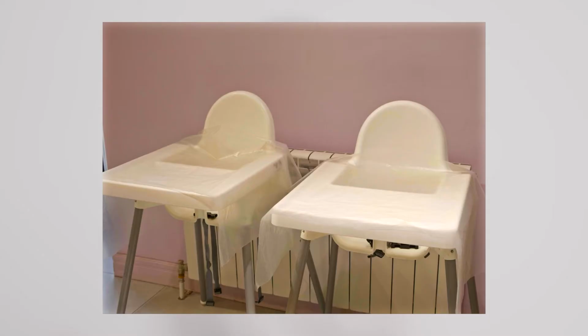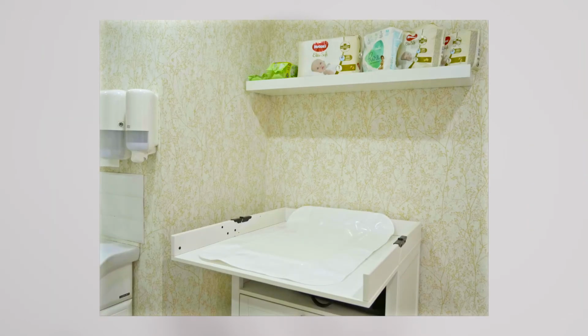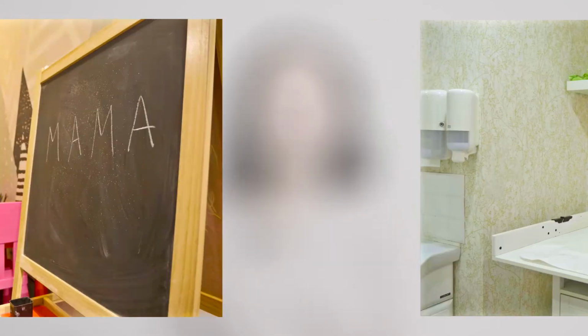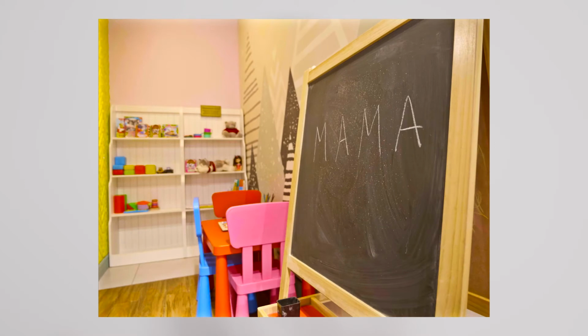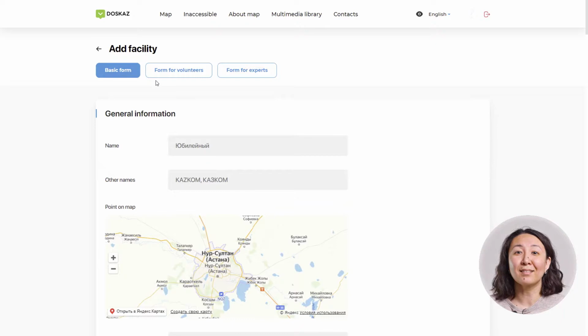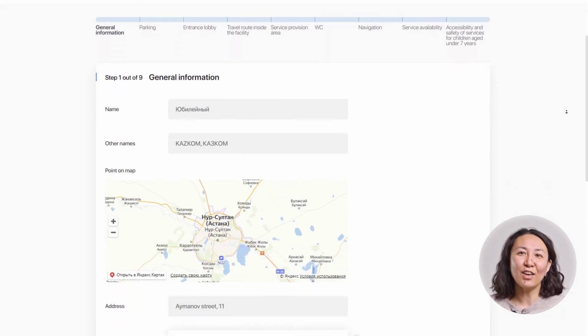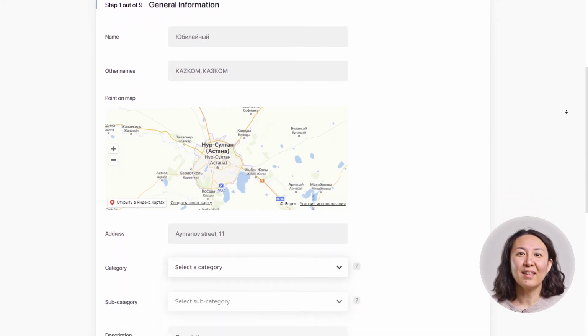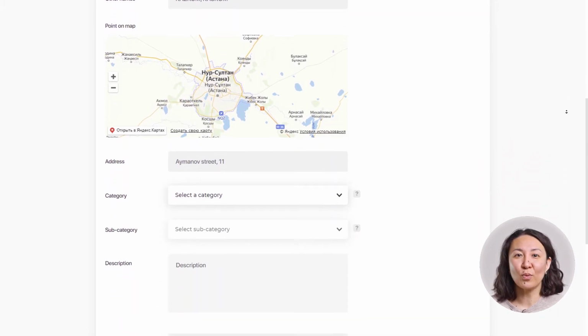In this training video, we will show you how to monitor a children's area in a public facility and save this information in the map section called Families with Children Aged Under 7 Years. After registering on the doskaz.kz website, you select the action Add a Facility and then the option Form for Volunteers. Then you start to fill out the facility questionnaire.